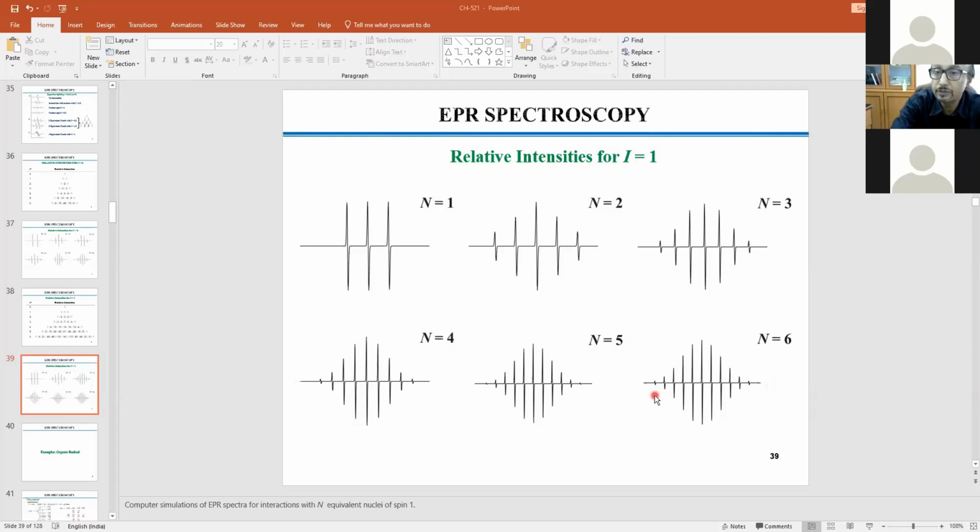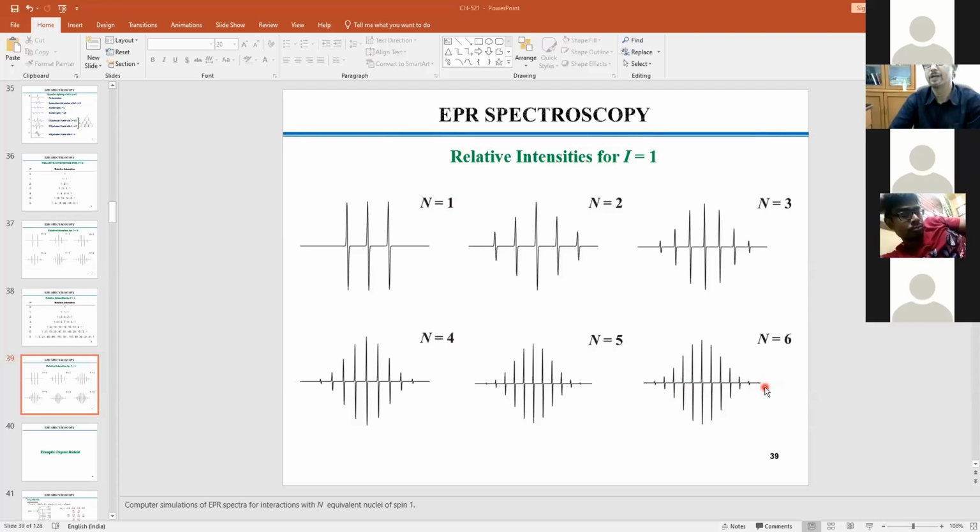In spite of using the textbook example, where they have used the best possible instrument, best possible conditions, and best possible molecule, still they could manage to get only 1, 2, 3, 4, 5, 6, 7, 8, 9, 10, 11. Two lines are missing, or probably hidden somewhere in between. So what I am trying to say is, even with NMR, you must have noticed in many conditions you do not get the NMR the way you expect it to be.